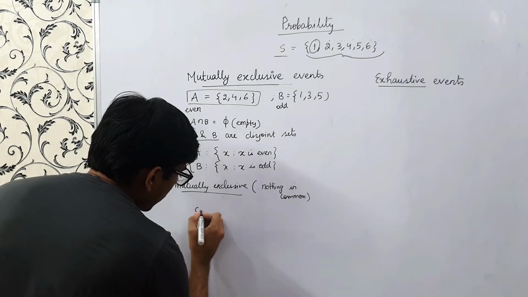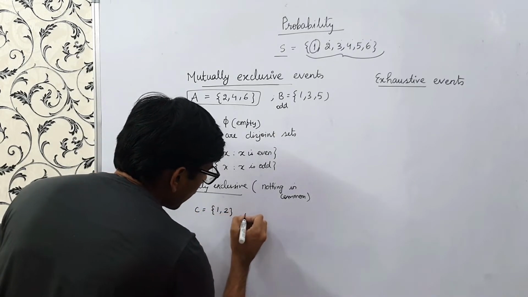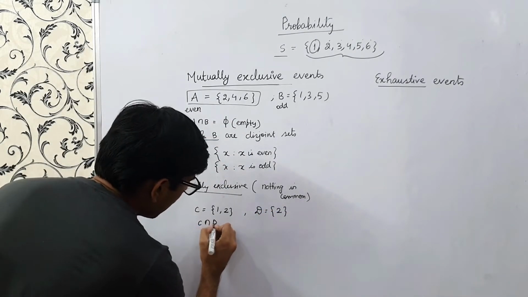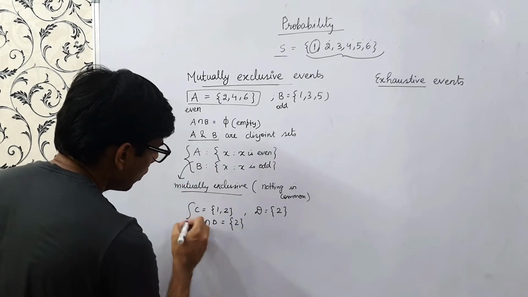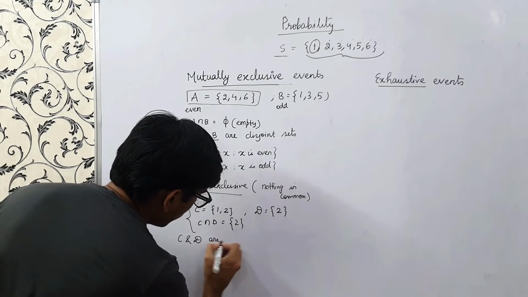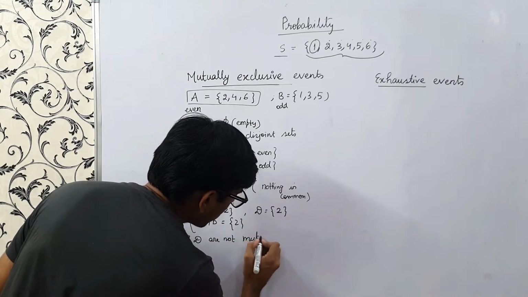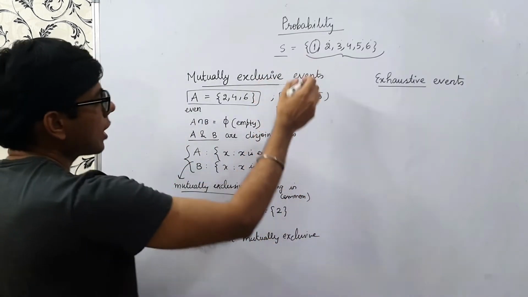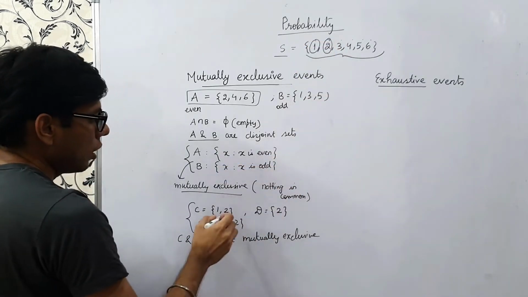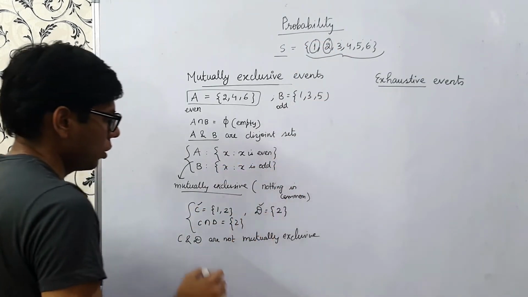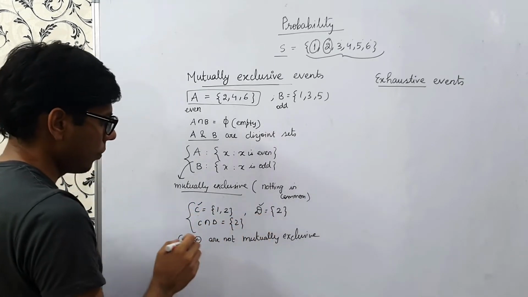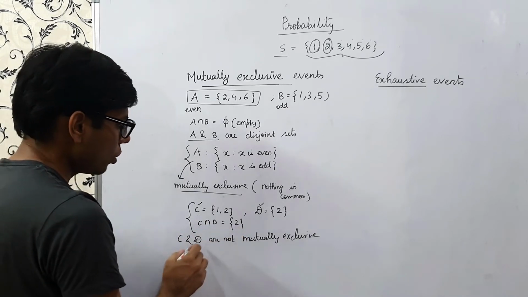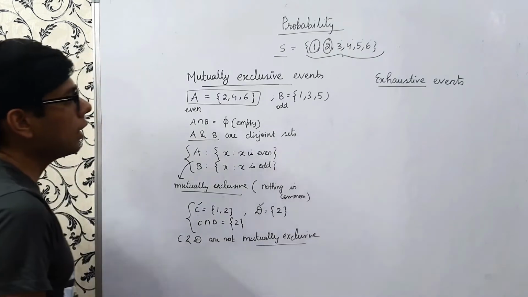Now just consider an example. C equals 1, 2 and D equals 2. So C intersection D equals 2. Here C and D are not mutually exclusive events because there is an element common between these two sets. Suppose I throw a dice and I get outcome 2. Then 2 is in C and 2 is in D also. So my event C has occurred and event D has also occurred. That means C intersection D is not empty, it's 2. So C and D are not mutually exclusive.